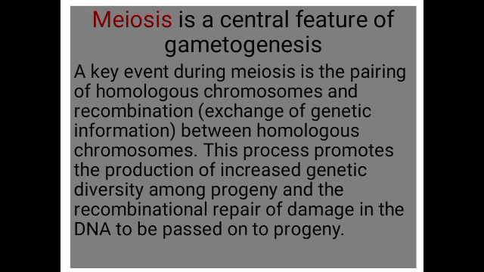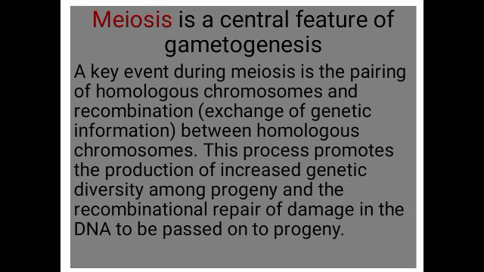Meiosis is a central feature of gametogenesis in animals. A key event during meiosis is the pairing of homologous chromosomes and recombination. Recombination is the exchange of genetic information between homologous chromosomes.